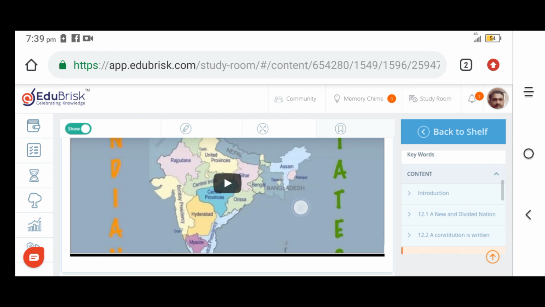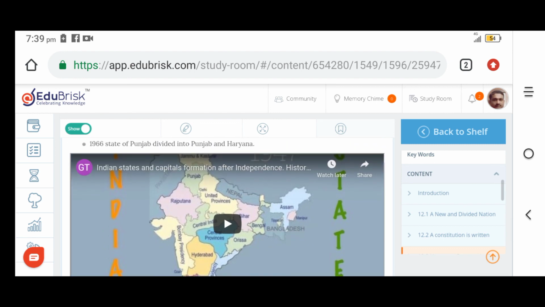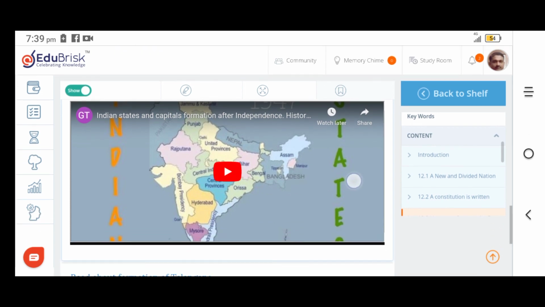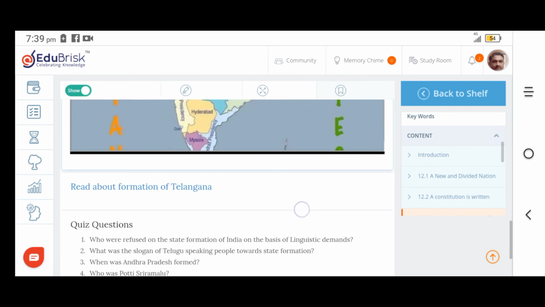The state was formed, and importance was given to socialism and federalism. We are giving importance to federalism. India is a sovereign, socialist, secular, democratic republic. So we formed a country, India, as a socialist, secular, democratic republic.